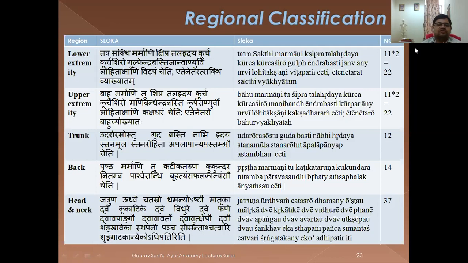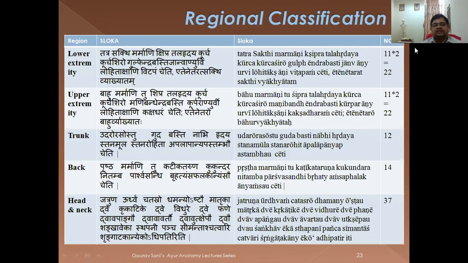So see here for the lower extremity, also known as Sakthi: these are the 11, that is Kshipra, Talahridaya, Kurcha, Kurchashira, Gulpha, Indravasti, Janu, Urvi, Lohitaksha and Vitapa.